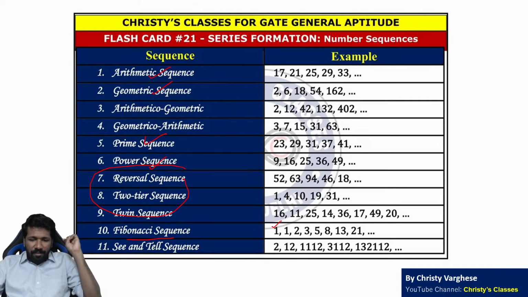Fibonacci sequence, you know, the first 2 terms should be 1, and all other terms should be the sum of the previous 2 terms. 1 plus 1 is 2, 1 plus 2 is 3, 2 plus 3 is 5, 3 plus 5 is 8, 5 plus 8 is 13, 8 plus 13 is 21, 13 plus 21 is 34 and so on.